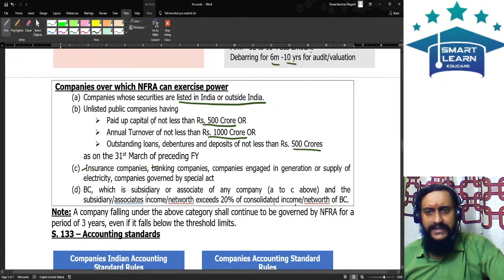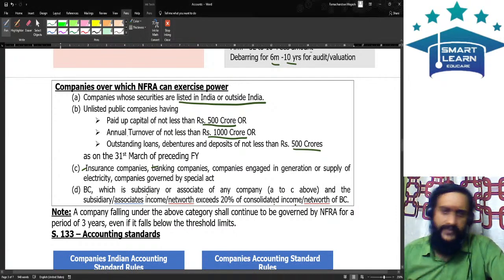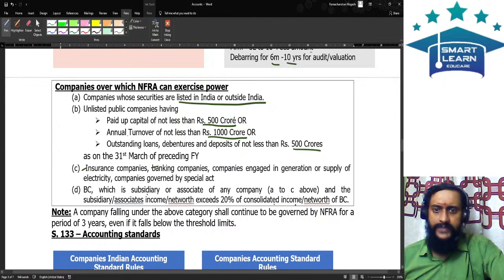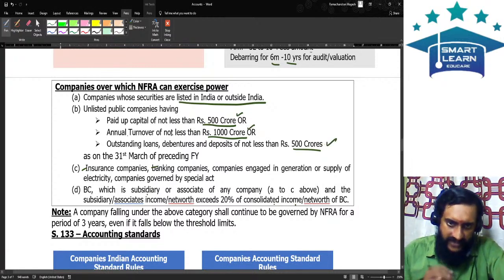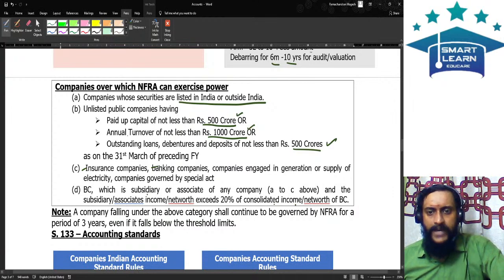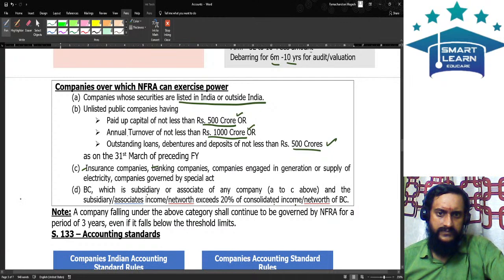Number two, unlisted entities also, based on paid up capital, turnover, and outstanding loans, debentures, etc. NAFRA will have a power where the paid up capital is not less than 500 crore, turnover not less than 1000 crore, and outstanding loans, debentures, deposits not less than 500 crore. On them also NAFRA will have a power. Banking, insurance, electricity companies, over them also NAFRA will have a power.